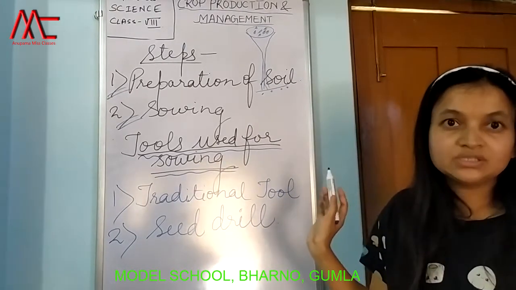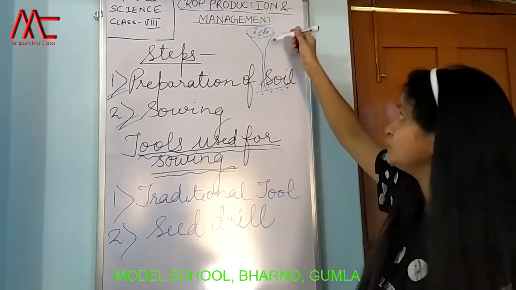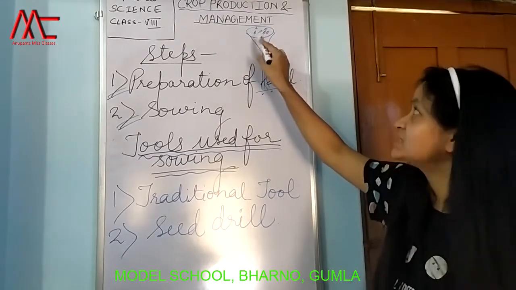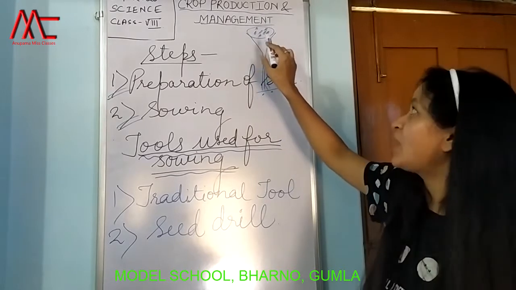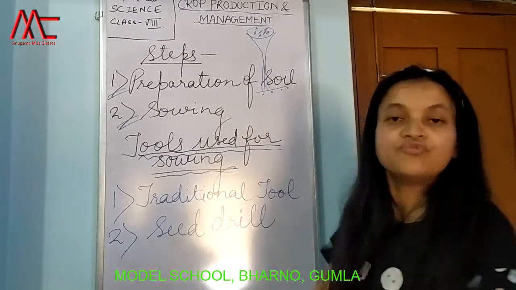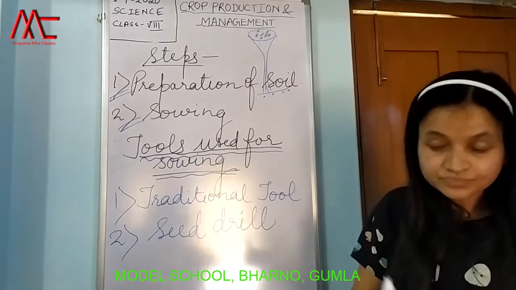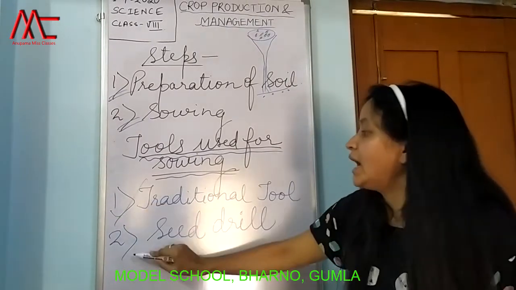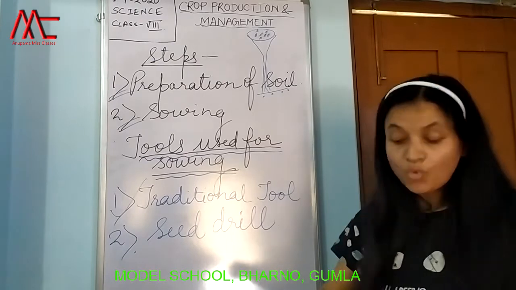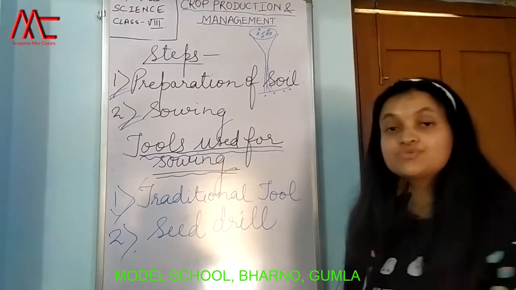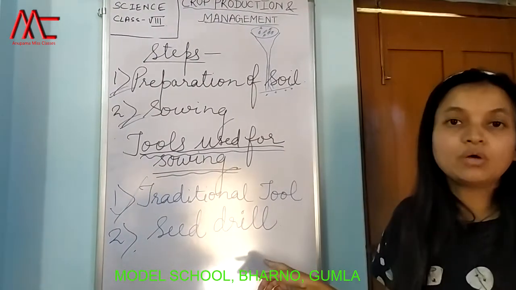This much only. It's a narrow funnel shaped structure which is filled with seed, and it is tied at the back of the plow, and farmers just move, and as they move forward it sows seed into the soil, right? And this is over. And seed drill. Seed drill is the modern tool which is used for sowing, and it is very common.